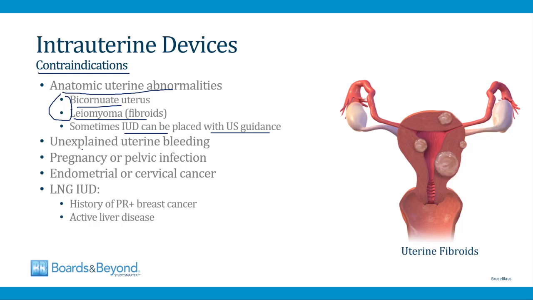IUDs shouldn't be inserted in women who have unexplained uterine bleeding. You should work up the uterine bleeding first before you insert an IUD. They're also contraindicated in women with pregnancy or pelvic infection, and in women who have endometrial or cervical cancer.